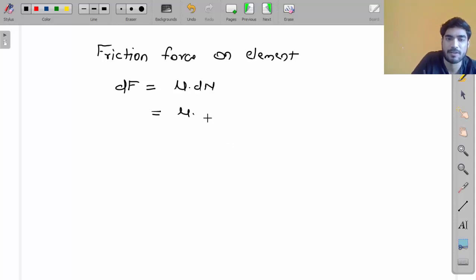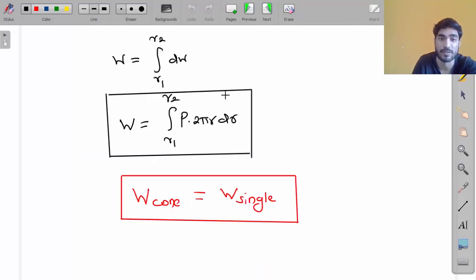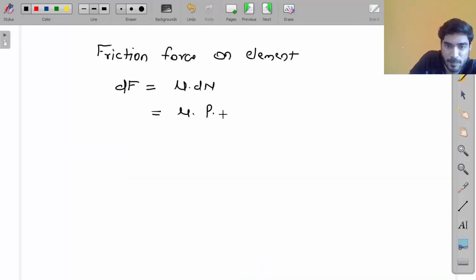So it will be mu into, put the value of dN. dN is the normal force, P into 2 pi r dr by sine alpha. This is the friction force.